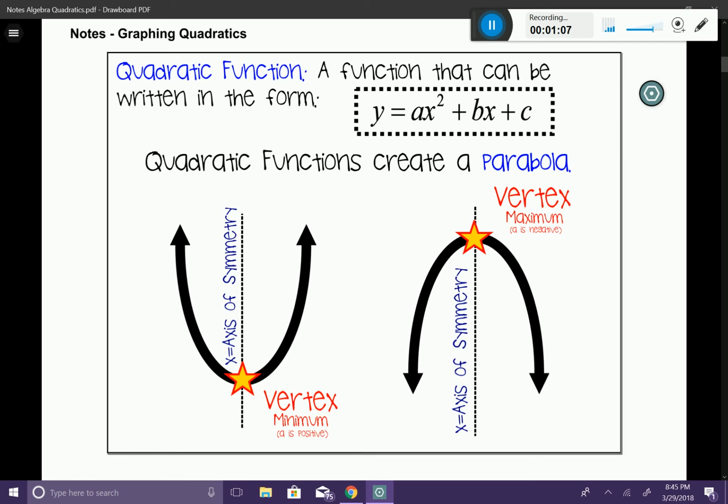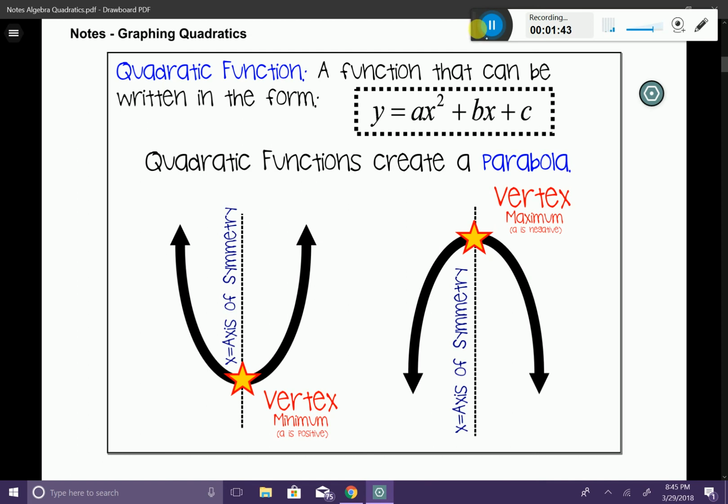Now, there's a couple different things that we need to know about this parabola. The first thing is that when you have a parabola, it is always going to be cut in half. What I mean by that is it's always going to have this thing called an axis of symmetry, which cuts the parabola completely in half. If you were to fold it over, you would have complete symmetry. We're going to talk more about this axis of symmetry, but the axis of symmetry is actually an equation. The equation is going to be of the form x equals something.